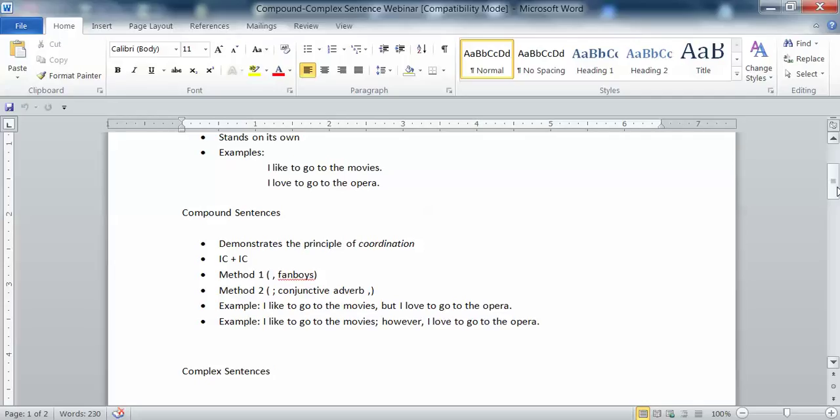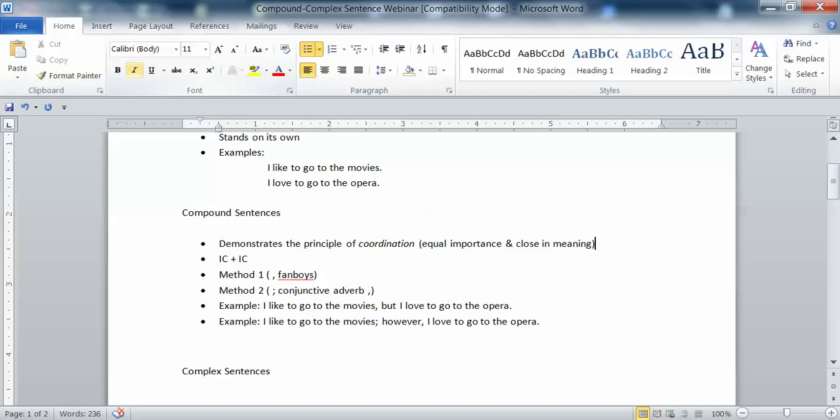The compound sentence demonstrates the principle of coordination, and I have again already done a webinar on this, so go back and look at the webinar if you want more information on compound sentences. But just an overview, it demonstrates the principle of coordination. It consists of two independent clauses joined together, but you can't join just any two independent clauses together. They have to be of equal importance and close in meaning. And that's what coordination means. They have to be of equal importance and close in meaning.